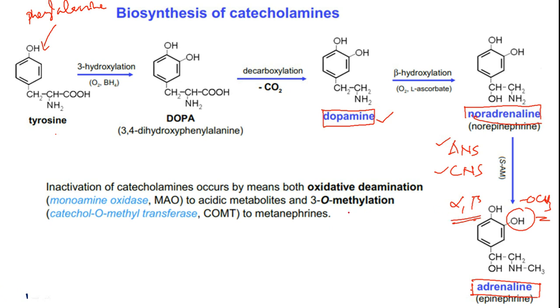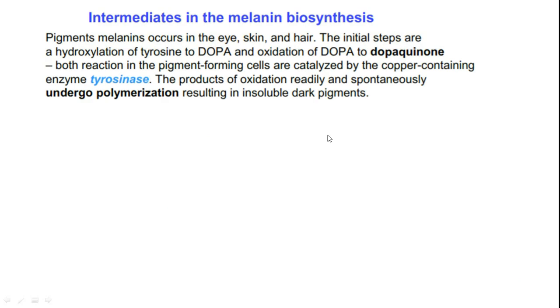Okay, so this is the way biosynthesis happens, and this is the way neutralization also happens. Next, a very important biochemical pathway is intermediate formation in melanin biosynthesis. Melanin is a coloring pigment that is formed in various tissues in your body, including your eye, skin and hair. So these chemicals are like dyes, which will give coloration to any tissue.